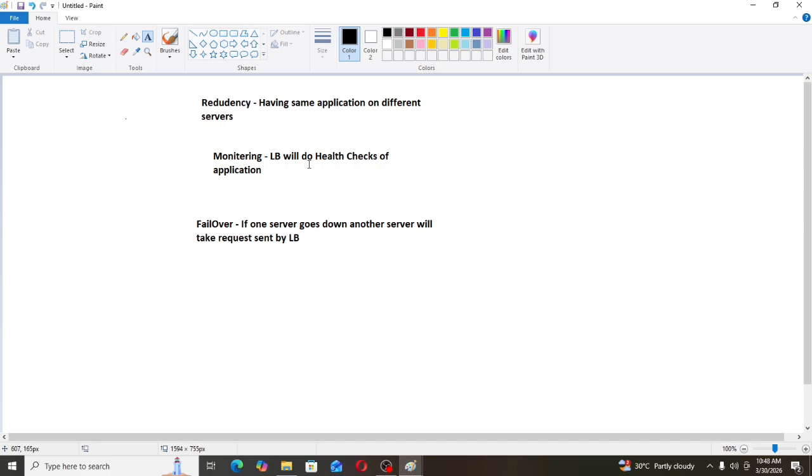Now, for interviews, this will help you. If the interviewer asks you any questions regarding this, using redundancy, monitoring and failover, you will be able to answer those questions. So this is all about high availability that we have seen.